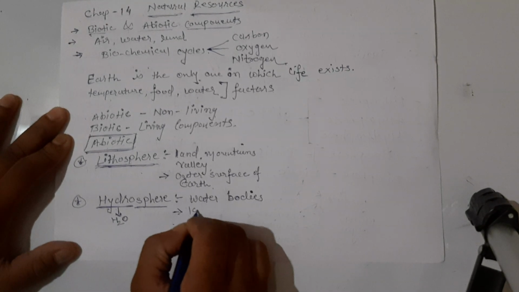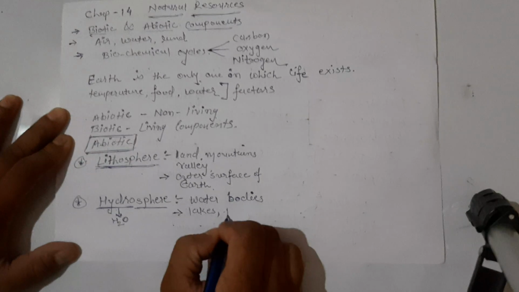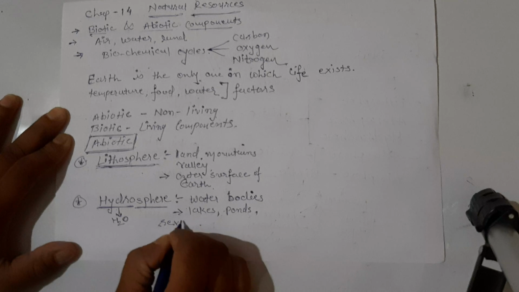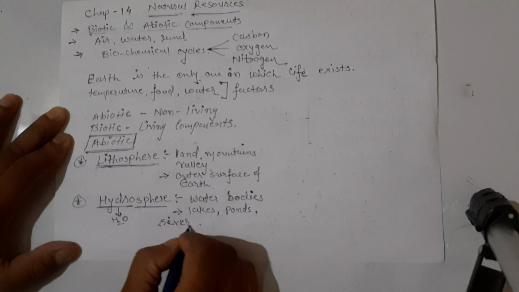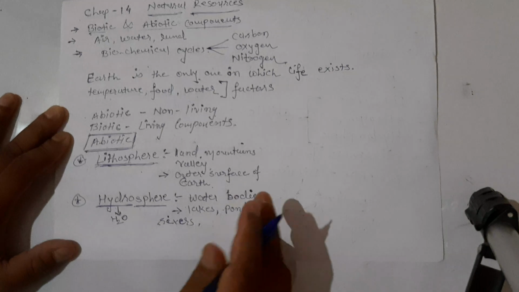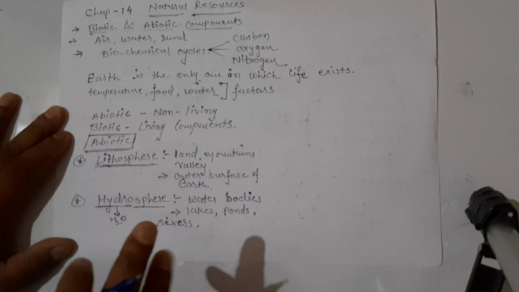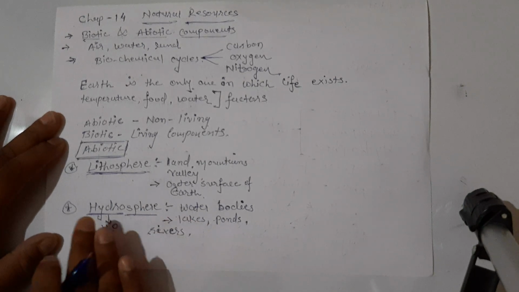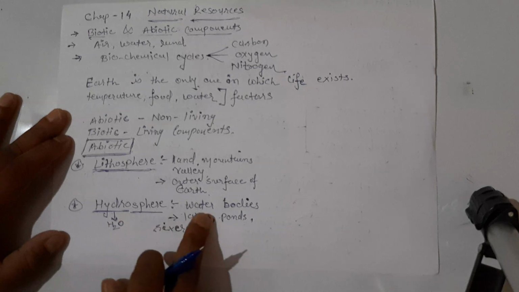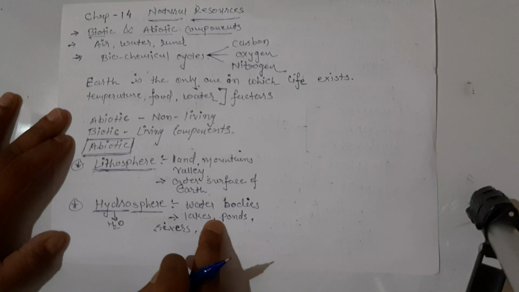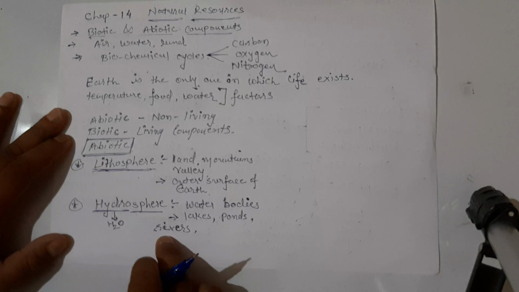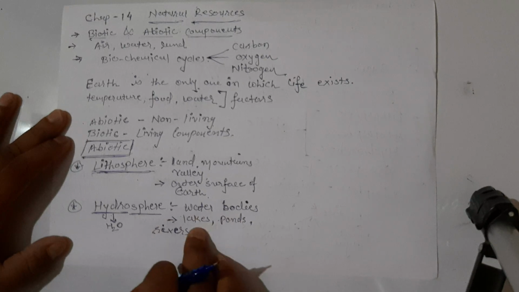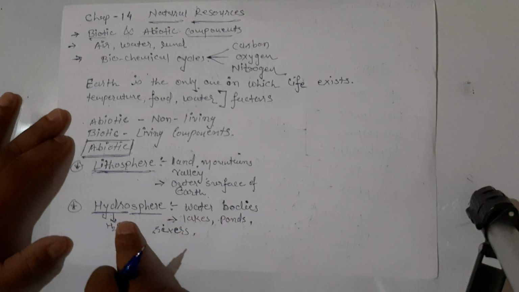There can be lakes, ponds, rivers. All the water bodies come in the hydrosphere, whether the water body is steady or moving. Ponds or lakes are steady water bodies, but a river is continuously flowing. So all of the water bodies are considered in the hydrosphere.